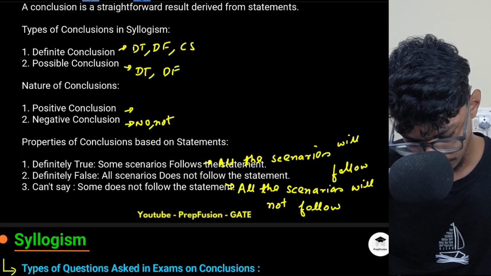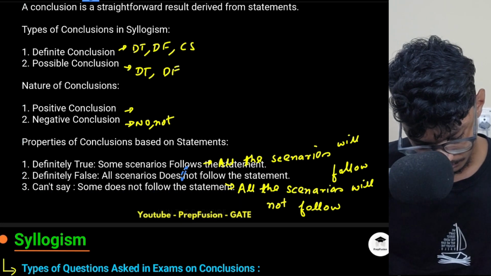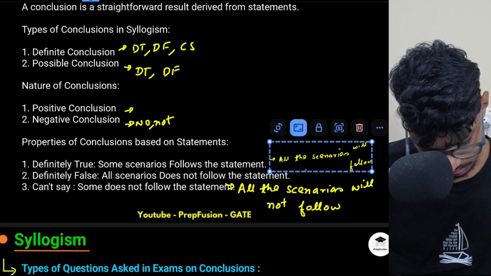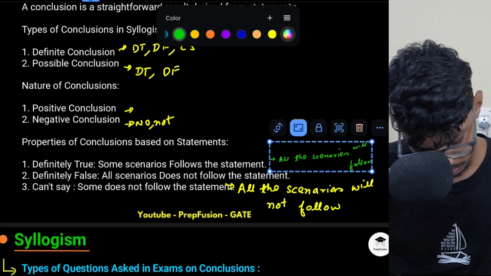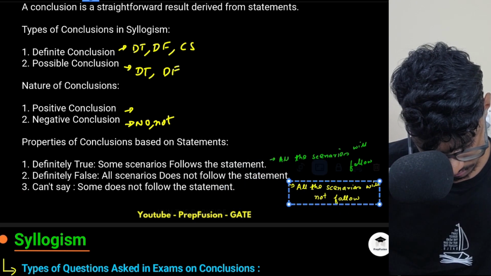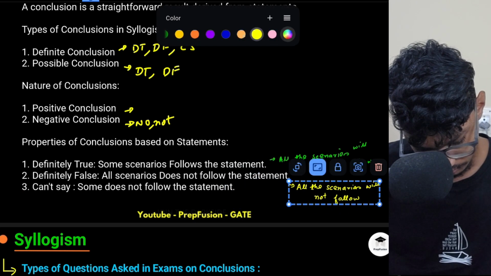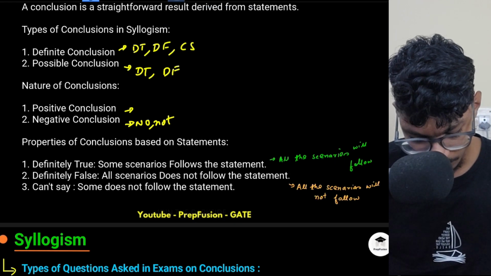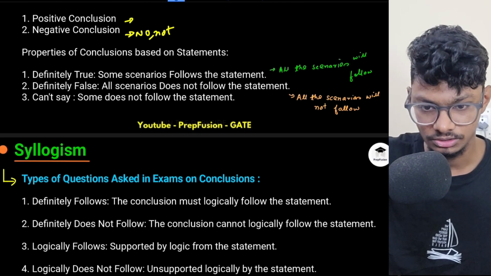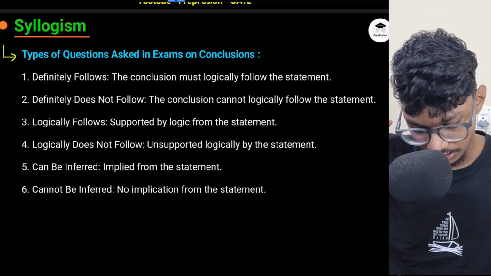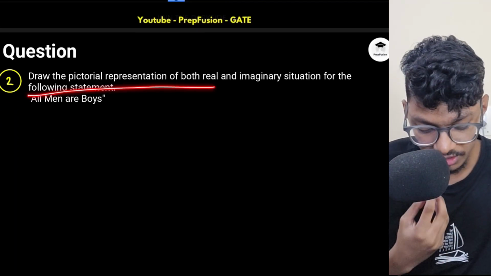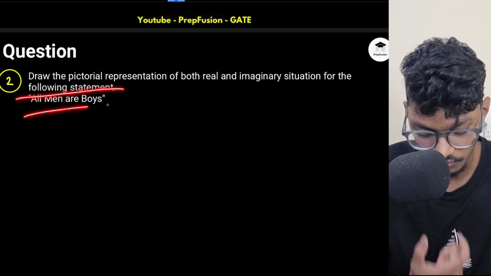Okay, so this actually went there. So what I will do, this one, I can color this separately. Some will follow and some will not follow. Don't worry, I'll come to all the examples just now. Okay, so let's come to this later on. Let's do an example first, then I will come to all this. Okay, so draw the pictorial representation of real and imaginary situation for the following statement.